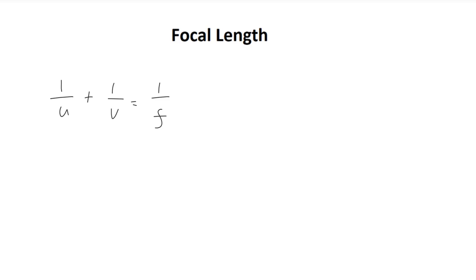Remember also what the focal length is defined as. The focal length is simply half the radius of curvature. This is important to know, as in the MCAT you may instead be told the radius of curvature and perhaps u and be asked to find v. We must also be very careful with what the signs are of these three quantities.